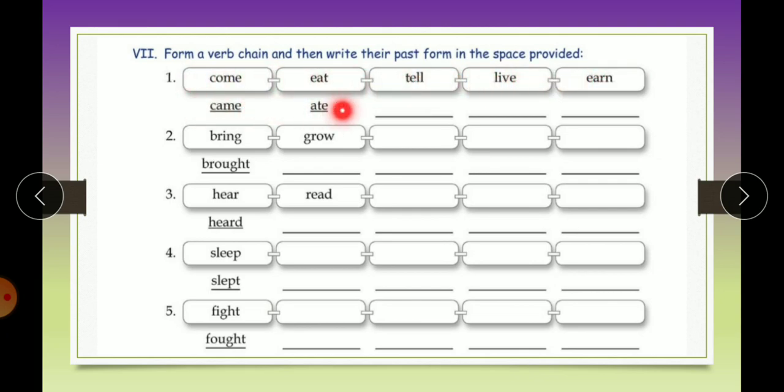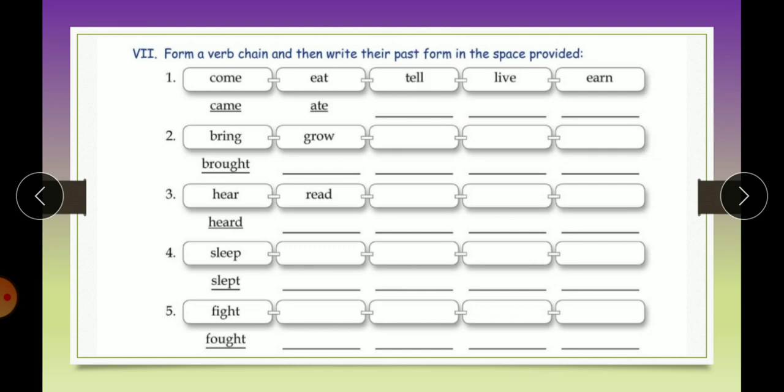Now below this you have to write the second form of all these verbs that we have written above. Whichever verbs you have written above, now you have to write their second form, the past form of the verb, below. Like come, ate, what will tell be? Told, live, lived, earn, earned.